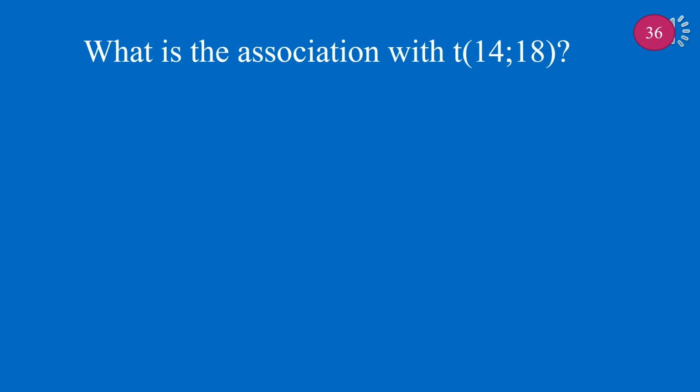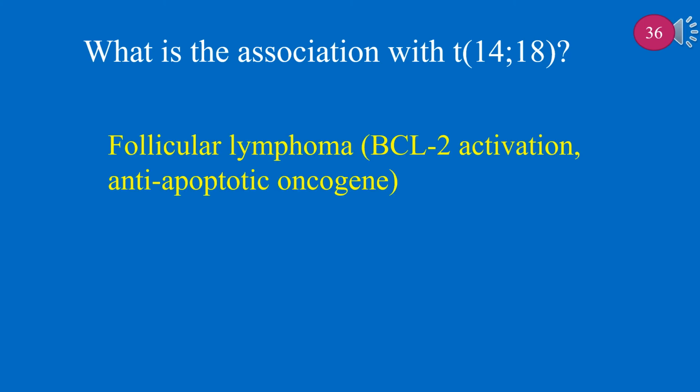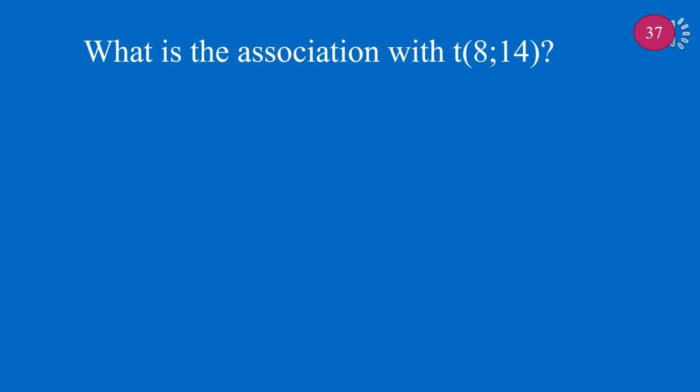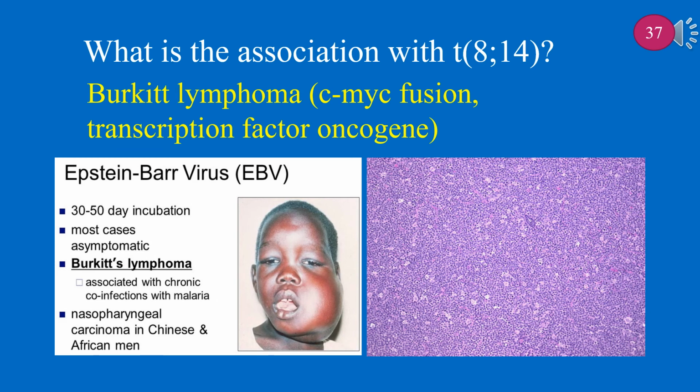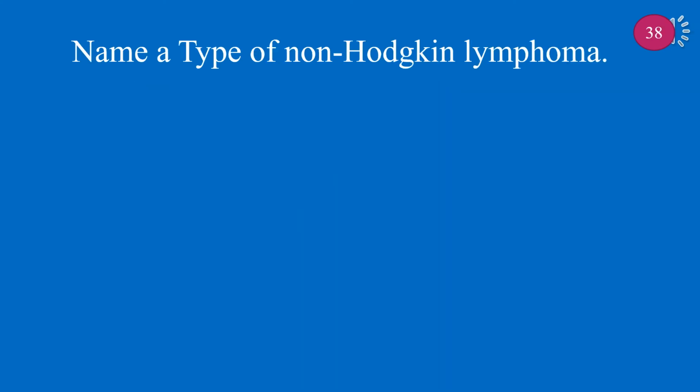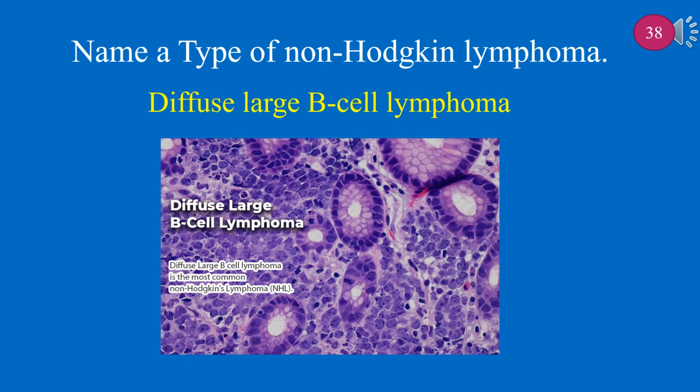What is the association with t(14;18) translocation? t(14;18) is associated with follicular lymphoma, BCL2 activation, anti-apoptotic oncogene. What is the association with t(8;14)? t(8;14) is associated with Burkitt lymphoma, c-Myc fusion, transcription factor oncogene. Name a type of non-Hodgkin lymphoma. A type of non-Hodgkin lymphoma is diffuse large B-cell lymphoma.